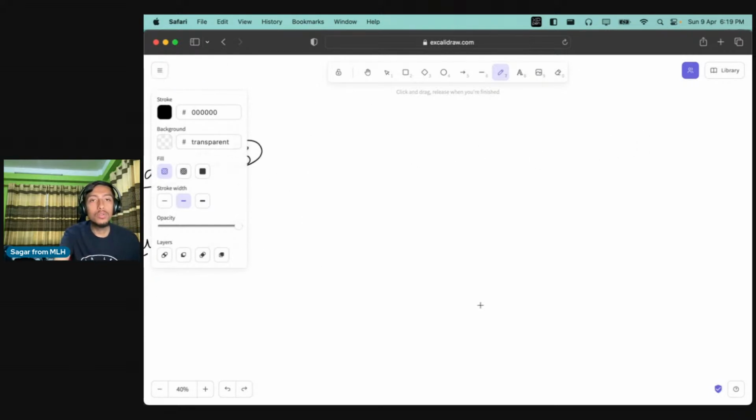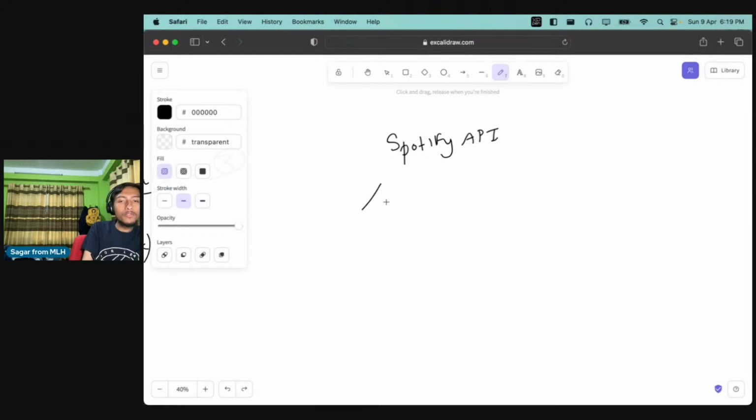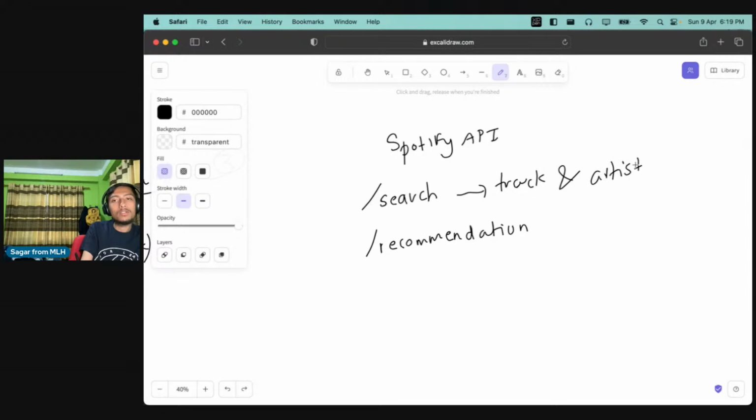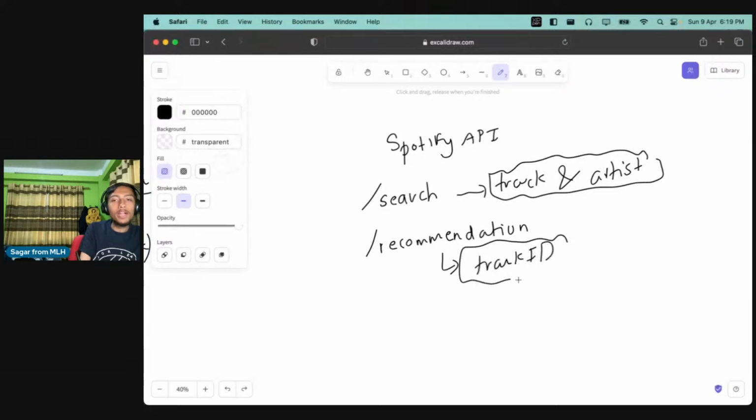And how does this work? So actually, it will make use of the Spotify API, and we'll use 2 APIs. We'll use first the search API or endpoint, and then we will use the recommendation endpoint. In the search endpoint, we are passing the name of the track and the artist. These are the 2 things that the user will pass in this endpoint. And for recommendation, what does this endpoint need? It needs a track ID, right? And how will we get the track ID?